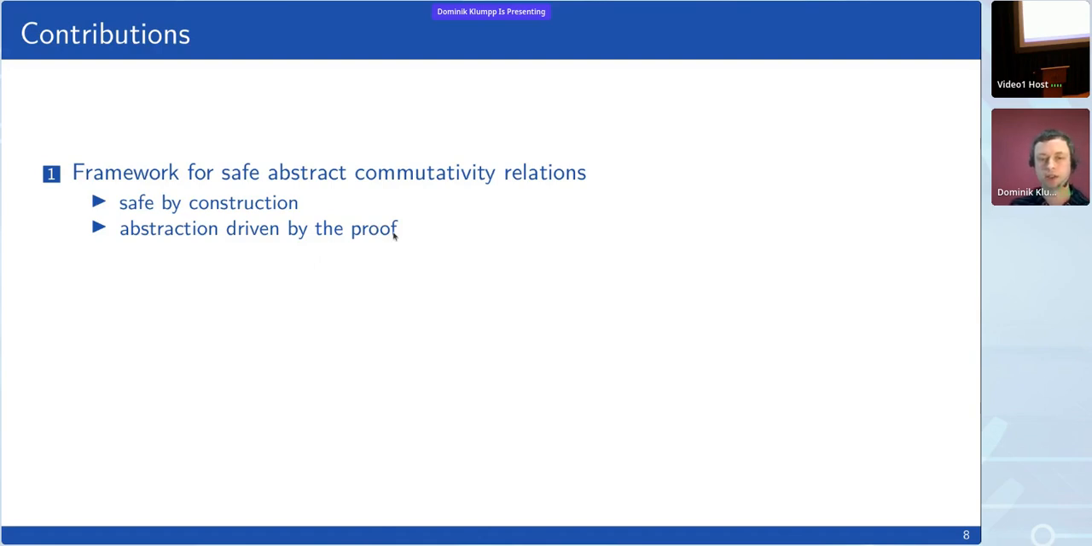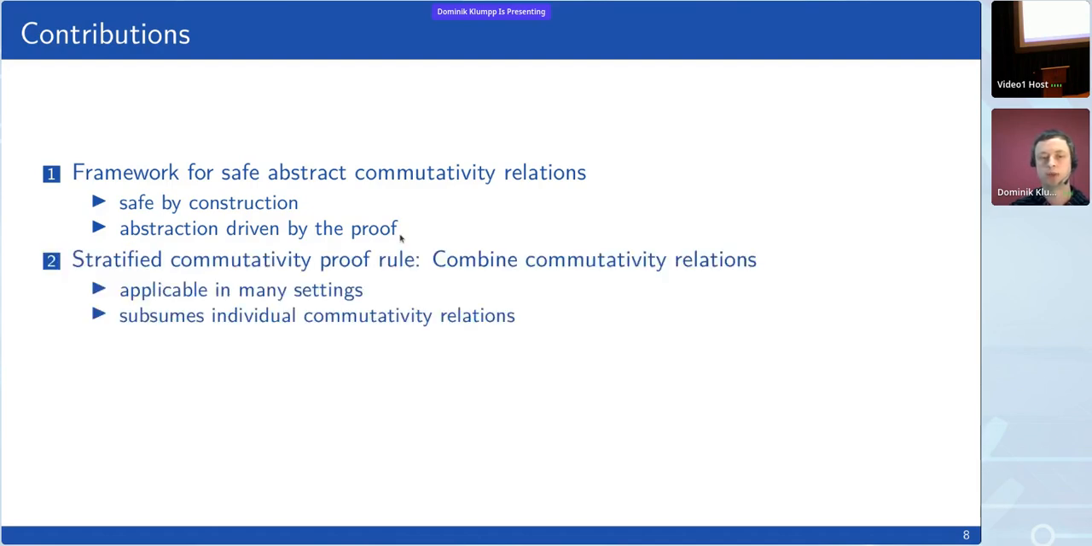Secondly, once we see that there are actually many possible commutativity relations, we would have to make a choice. Which one do we use for our verification? But these relations can be very different and can have incomparable strength. So what we introduce as a second contribution is what we call stratified commutativity, a new proof rule that allows us to combine multiple commutativity relations in one verification.